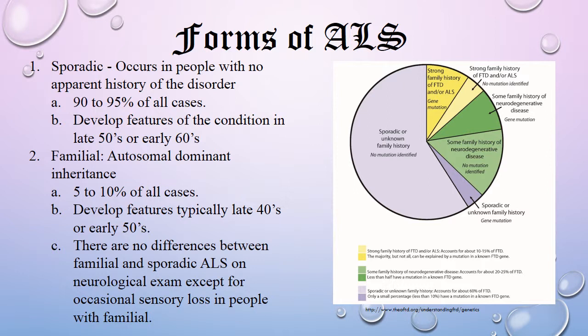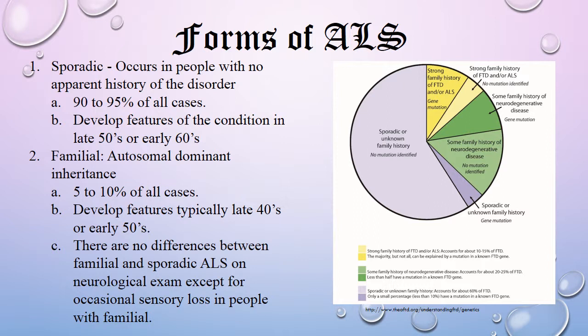The familial form of ALS is an autosomal dominant inheritance, so it's a genetic disorder that's passed down. It accounts for 5 to 10% of all cases, and the symptoms usually occur in the late 40s or early 50s. There is no difference between familial and sporadic ALS on the neurological exam, except for the occasional sensory loss in people with the familial form of ALS. So with these two forms, there isn't a big significant difference because they both lead to the same result. The difference could be the symptoms or the onset that occurs first.